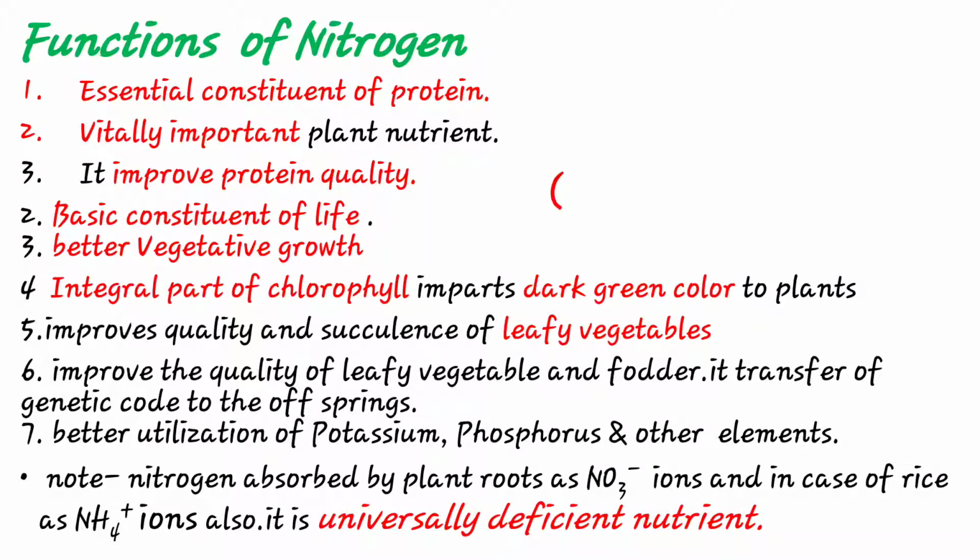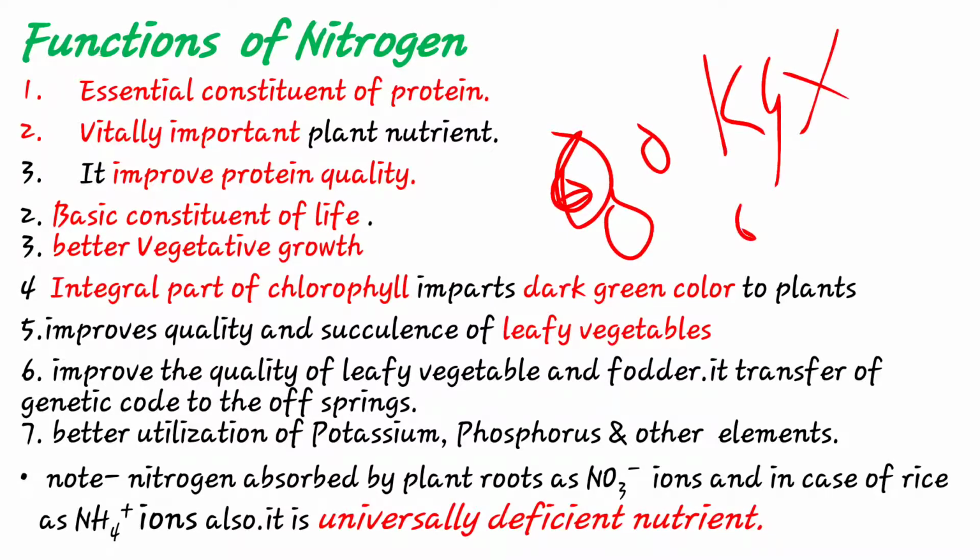After nitrogen estimation, if your nitrogen is 80 kg per hectare, that is multiplied by 6.25, and it gives the protein content in your plant. Means after testing the nitrogen content in the plant, it shows the protein content in the plant also. It is also the basic constituent of life, and nitrogen has a great function in vegetative growth.